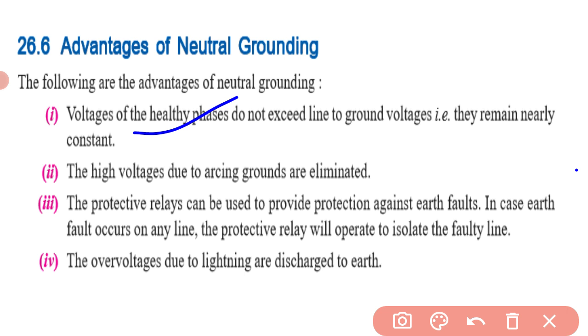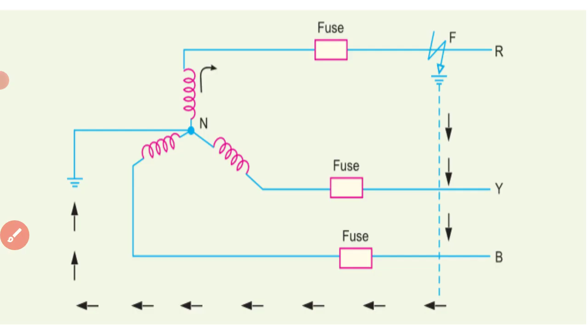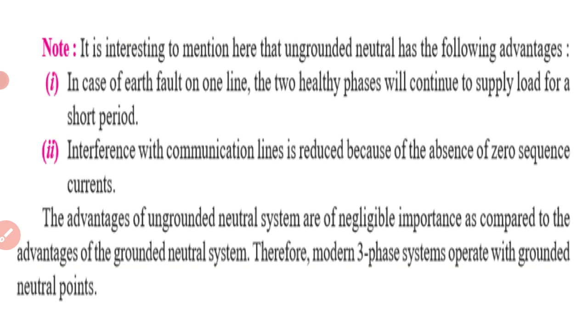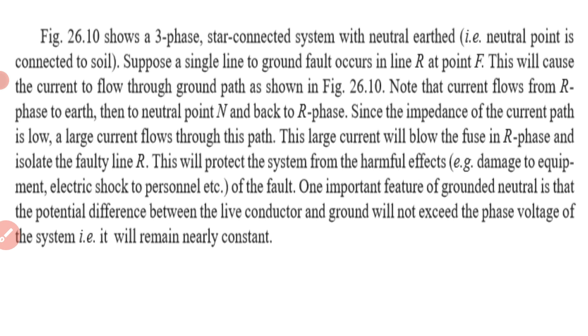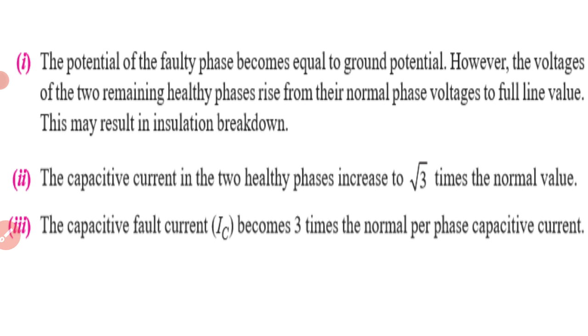So what happens is, between the line and ground, a capacitance exists. Last class I have discussed it. I will show you once again that it will be eliminated. Last class I discussed the capacitance related issues, arcing ground.